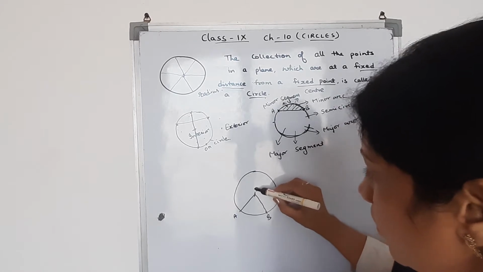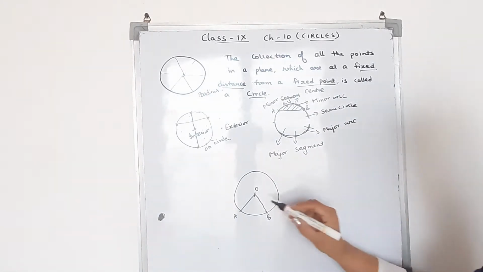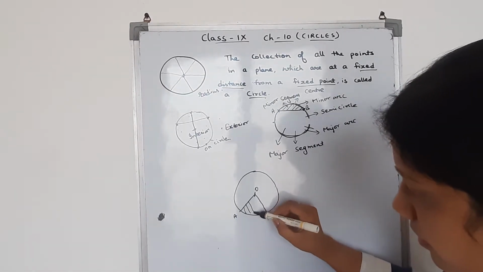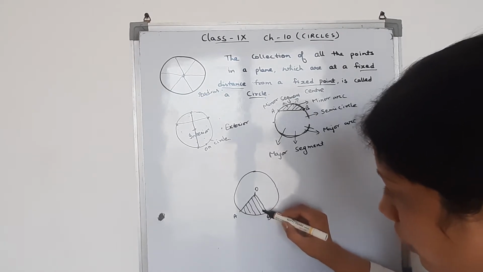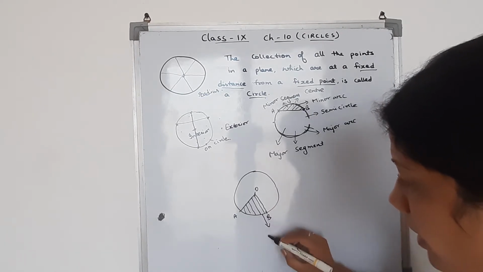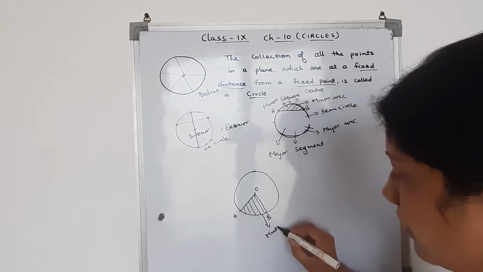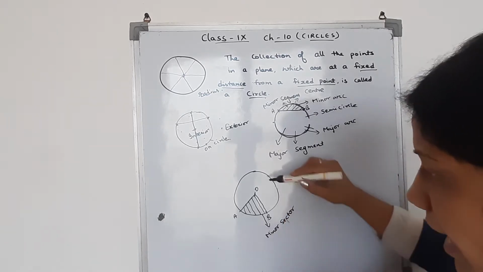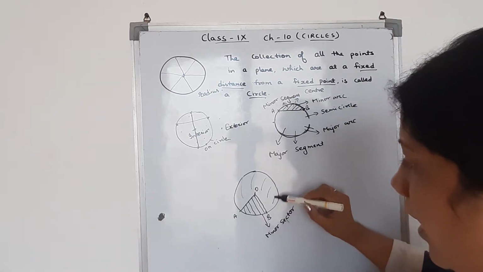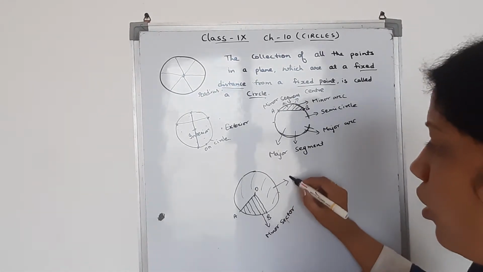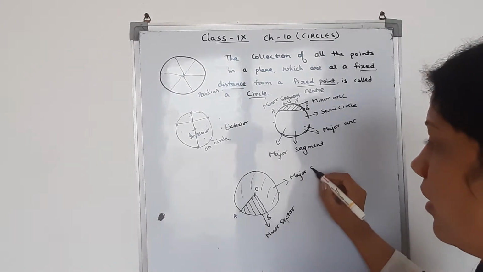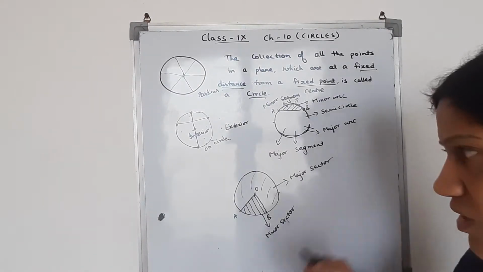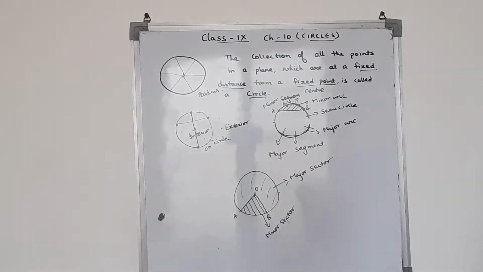Then this part which has been drawn with the minor arc is called the minor sector, and this leftover part which is drawn with the major arc is called the major sector.